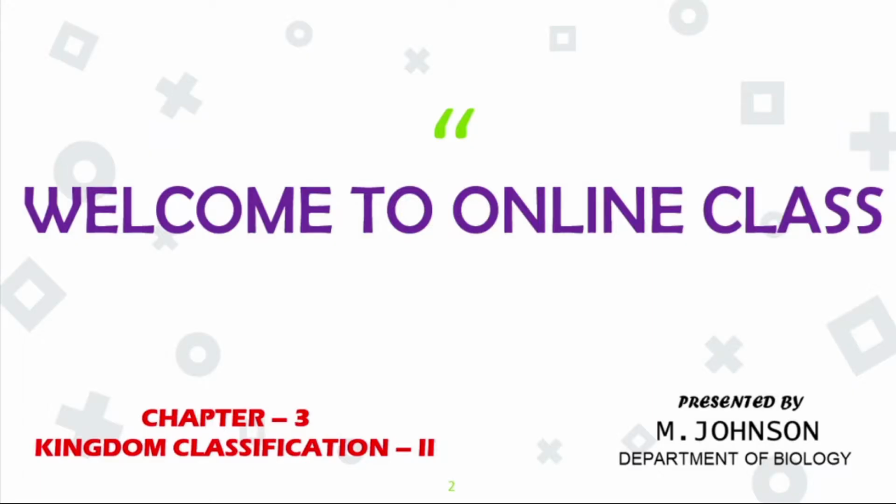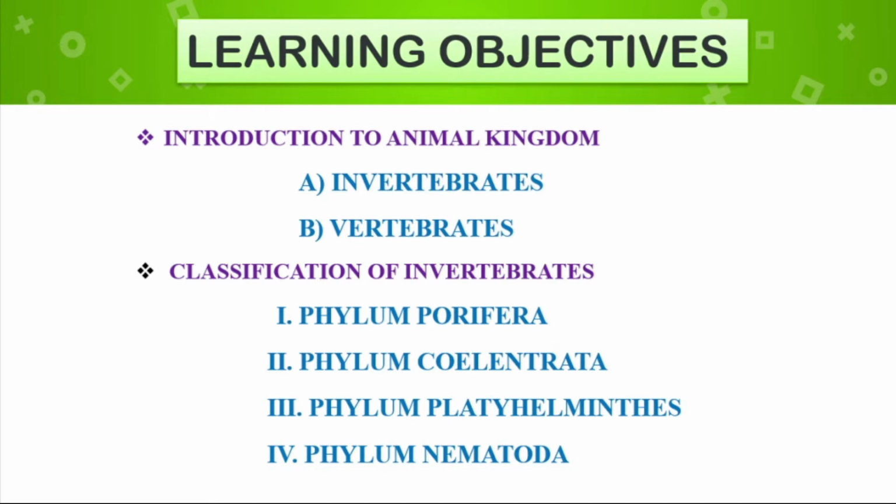In this session we are going to discuss chapter number 3, Kingdom Classification 2. The learning objectives are: Introduction to Animal Kingdom, A. Invertebrates, B. Vertebrates, and Classification of Invertebrates. It contains 4 phyla we are going to discuss in this session. The first, phylum Porifera; second, phylum Coelenterata; third, phylum Platyhelminthes; and fourth, phylum Nematoda.